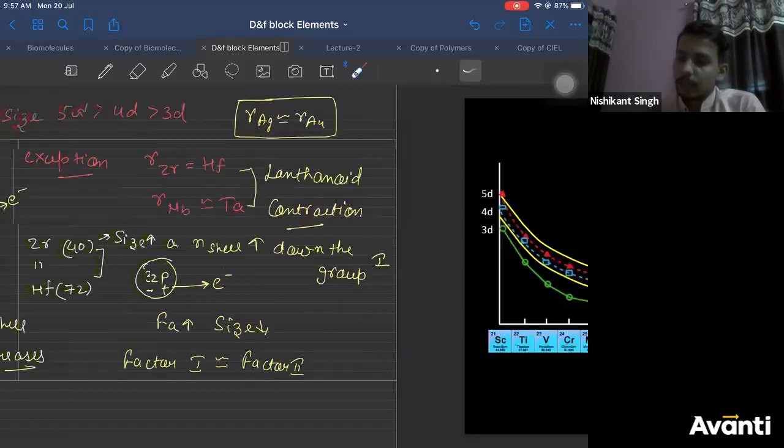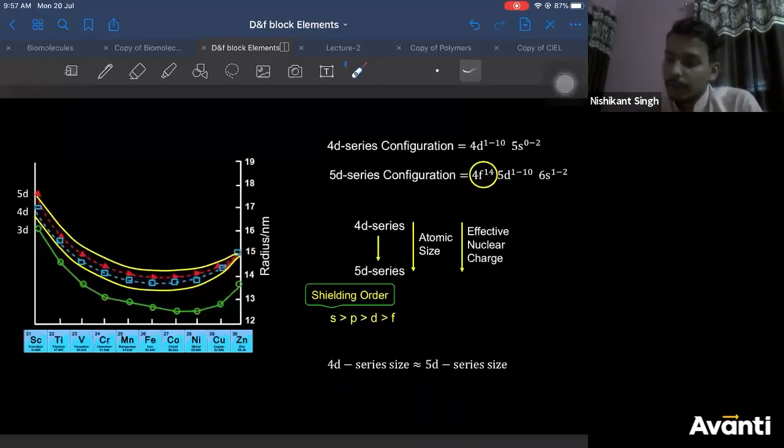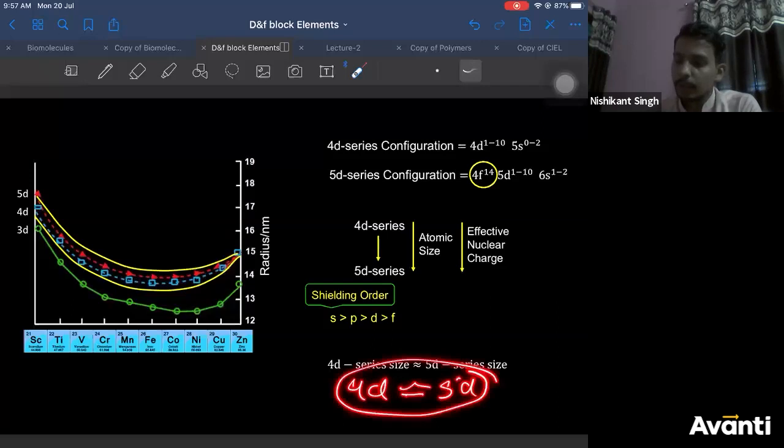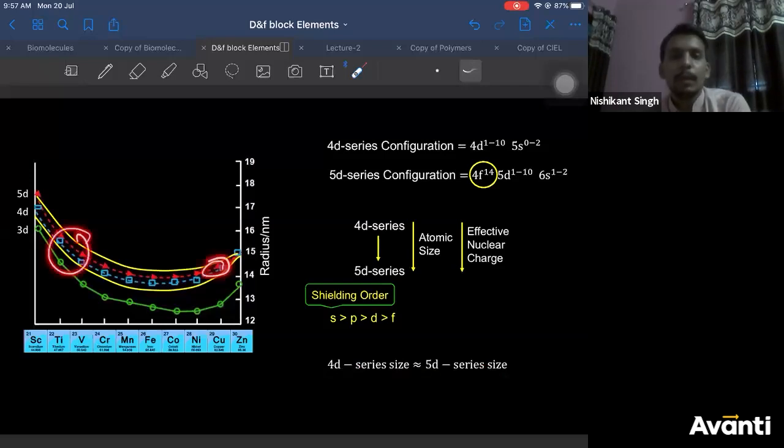Right. So now you come here. I have already explained to you that 4D series and 5D series sizes are almost equal. Almost similar size. Why is it almost similar size? I have already given you this reason. These two elements. Few elements.